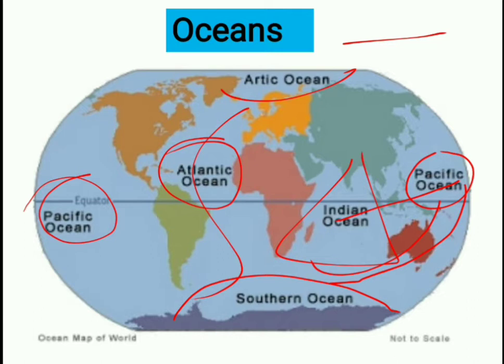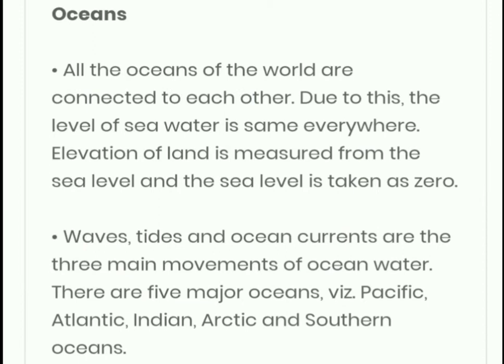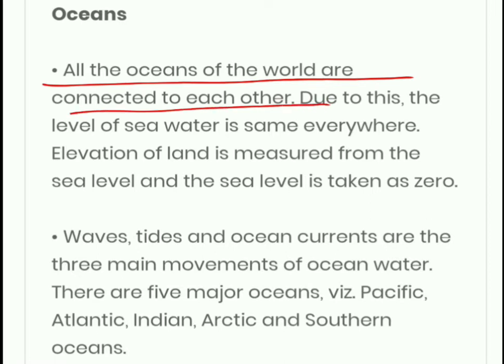Like that, all the oceans are interconnected. Dear students, let us understand a few facts about the oceans. The oceans of the world are connected to each other. Every ocean is connected to each other in the world, and due to this, the level of sea water is the same everywhere, whether in the polar region or in the torrid zone. So all the sea or ocean water level remains the same, so it is helpful for measuring the elevation of the lands as well as the elevation of the trenches, that we call water bodies, waterways.